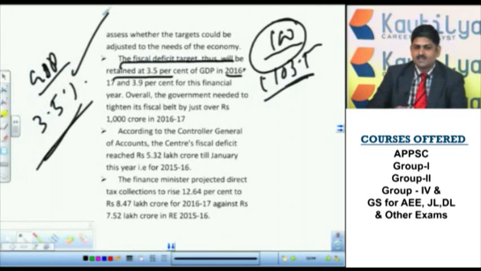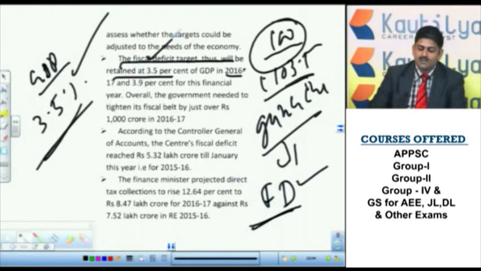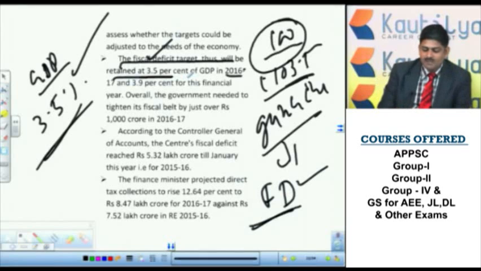That means the spending should be very genuine. We need to spend very genuinely. We need to control the highest spendings. So this is known as fiscal discipline. So the government of India controls this. This time it has made an aim that it wanted to retain 3.4% of GDP spending. So the government needed to cut the fiscal deficit by just rupees 1,000 crore in 2016.